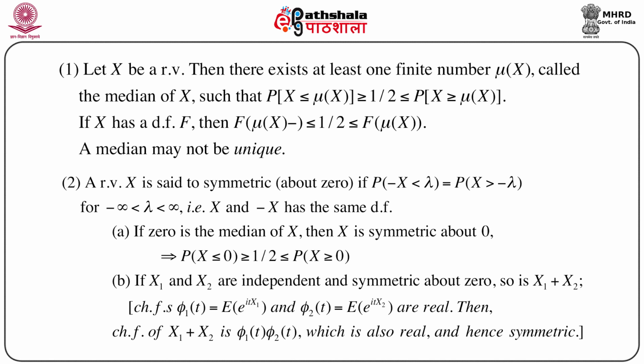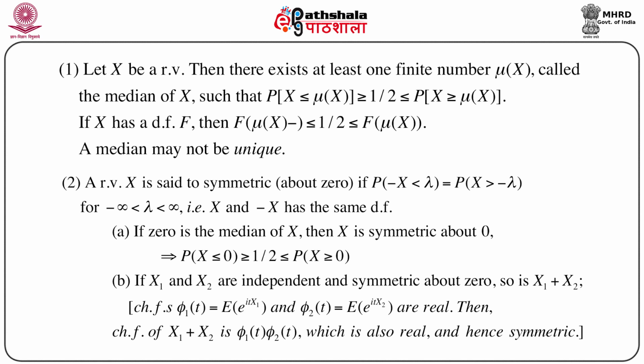First one is that suppose X is a random variable, then there exists at least one finite number mu_X, which we call the median of X, such that we define mu_X such that probability X less than or equal to mu_X is greater than or equal to half, which is less than or equal to probability X greater than or equal to mu_X.